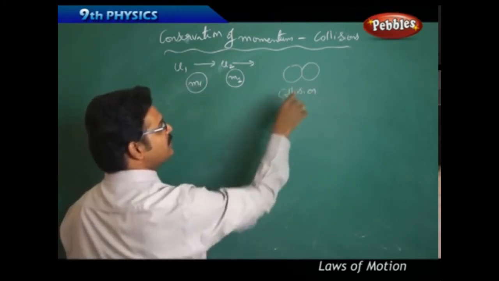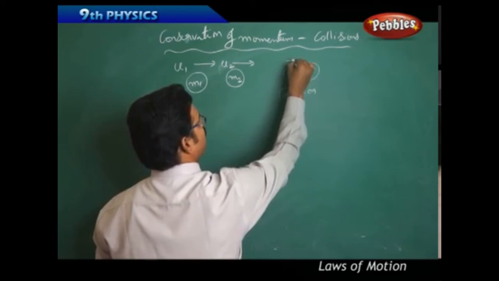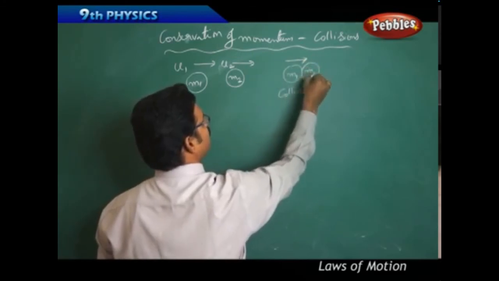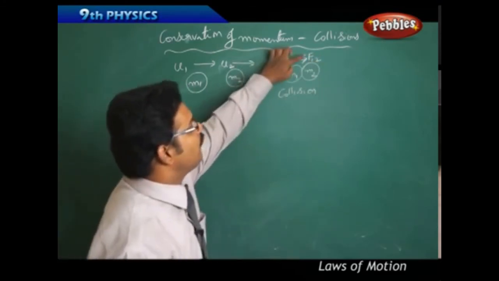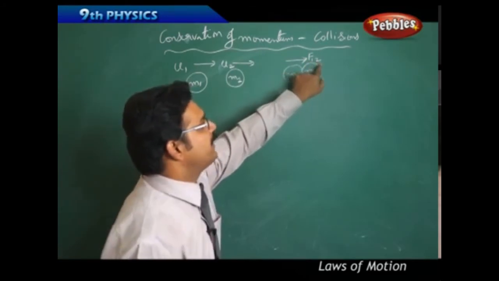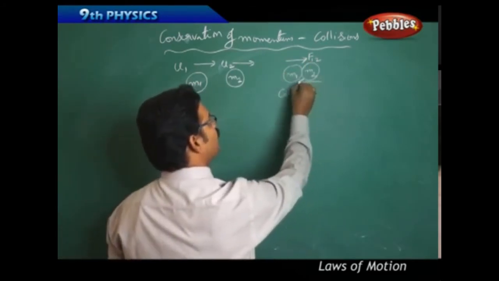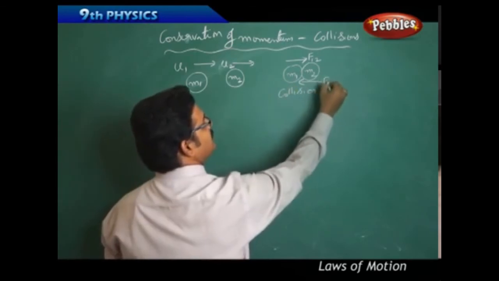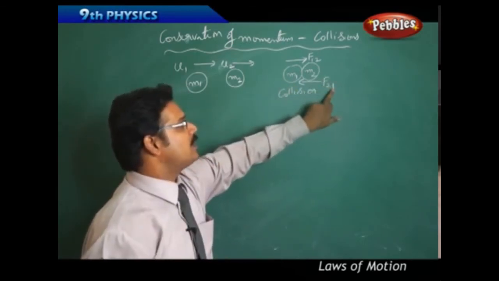When collision happens, what happened? This m1 mass applies force on m2. Let the force be F12, meaning force by m1 mass on m2. Similarly, m2 also applies force on m1, which is F21, force by m2 mass on m1.